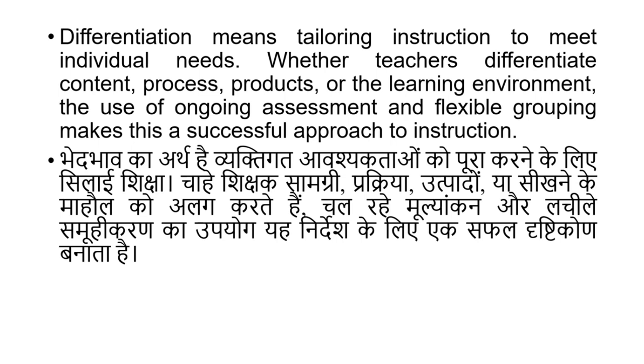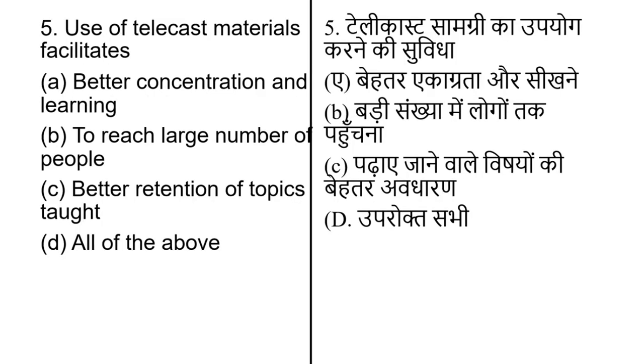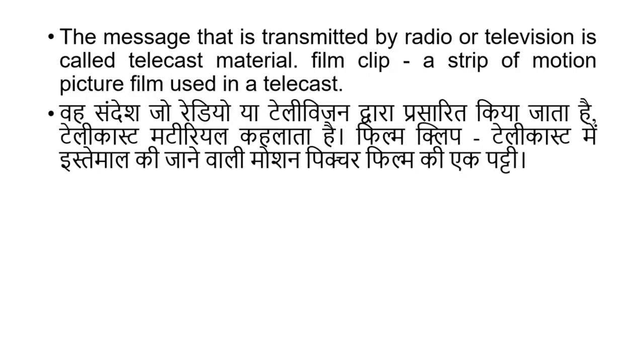Use of telecast material facilitates, and options are better concentration and learning, to reach a large number of people, better retention of topics taught, all of the above. The correct answer is option number D, all of the above. Here is the explanation for the same. The message that is transmitted by radio or television is called telecast material. A film clip is a strip of motion picture film used in the telecast.